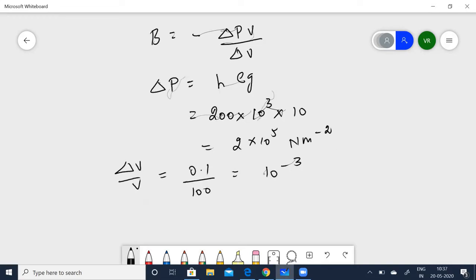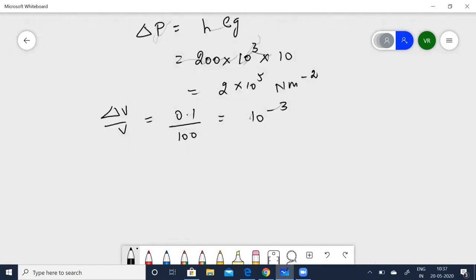Now having known all the values, substitute in B. So that gives you B is equal to 2 into 10 to the power of 6 divided by 10 to the power of minus 3.